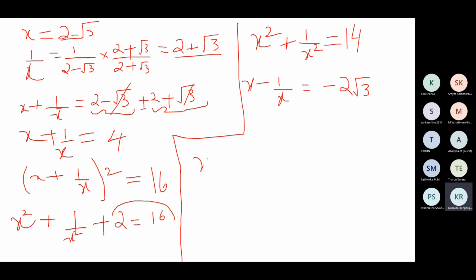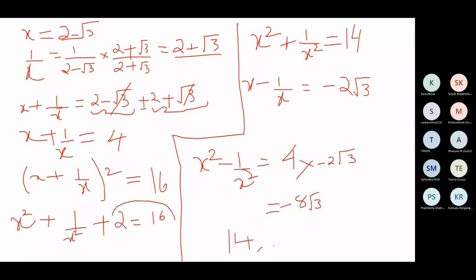Now x squared minus 1 by x squared is x plus 1 by x into x minus 1 by x. So x plus 1 by x is 4. X minus 1 by x is minus 2 root 3. So it is minus 8 root 3. 14 comma minus 8 root 3 is the option which we have to choose.